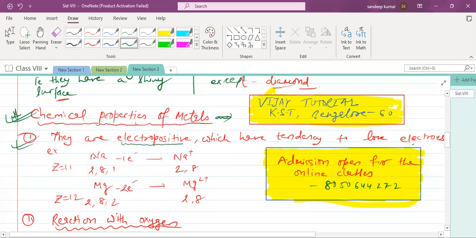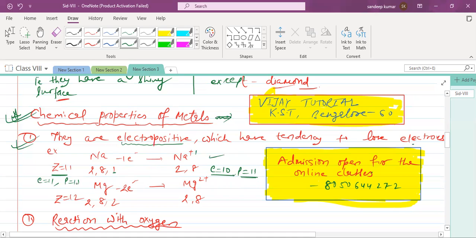For example, sodium. What is the atomic number of sodium? 11, right? It means it has 11 electrons and 11 protons. To become stable, it loses one electron. Once it loses one electron, we get 2, 8. So the electron number changes to 10. Whereas the proton number remains the same because protons are present inside the nucleus of an atom. So protons will be 11, but electrons will be 10. As it has one extra proton, we write a +1 charge.